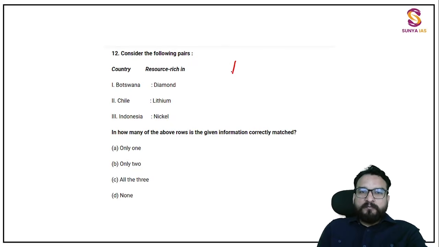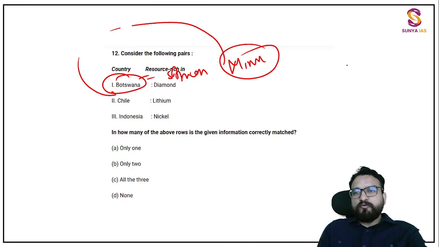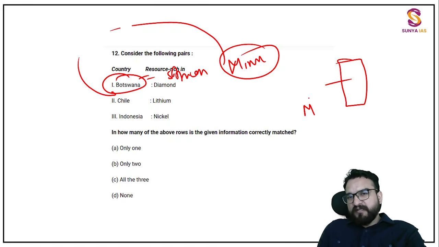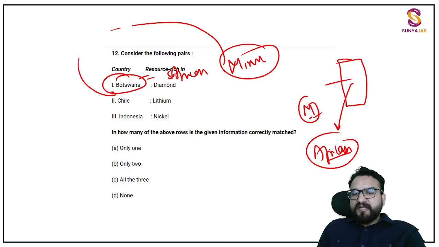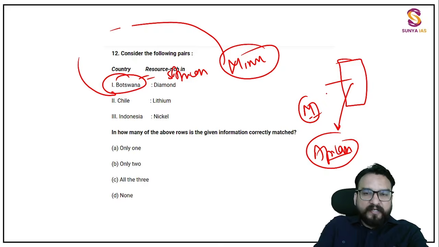See this mineral-based question connected with Botswana, one African country. So if they want to make a question of complex, medium-level difficulty, they will always pick the African continent, guys. Why the African continent? Because they also know that this continent is hard to grasp. It is hard to have a hold upon, because it requires efforts, which not everyone wants to put in, okay? But we will have the right time and we will give the right efforts and the right time to it.